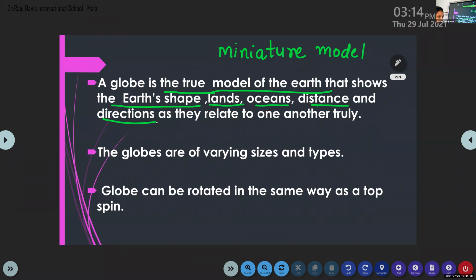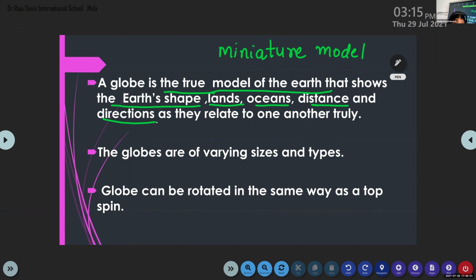We can locate America, Europe, Canada, Japan, Singapore, different places on the globe. It shows the exact size and shape of the oceans and the continents.